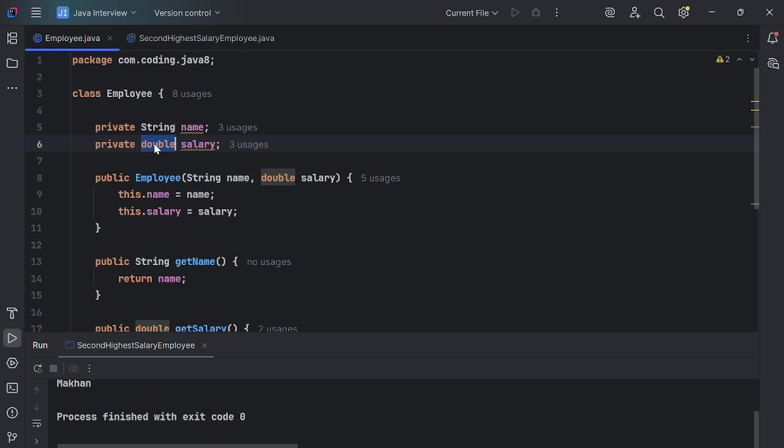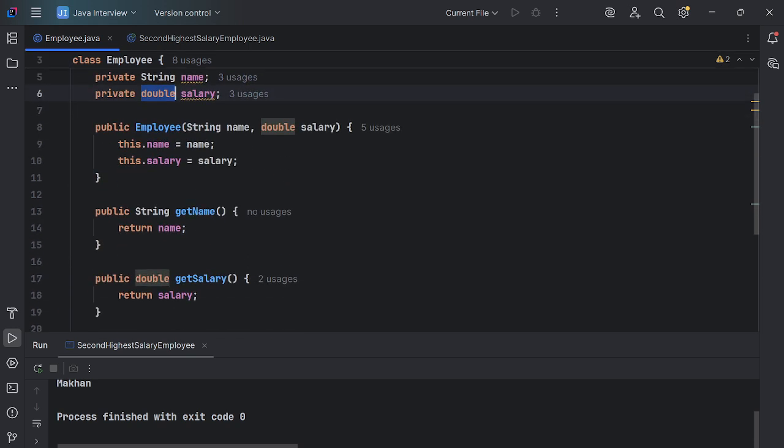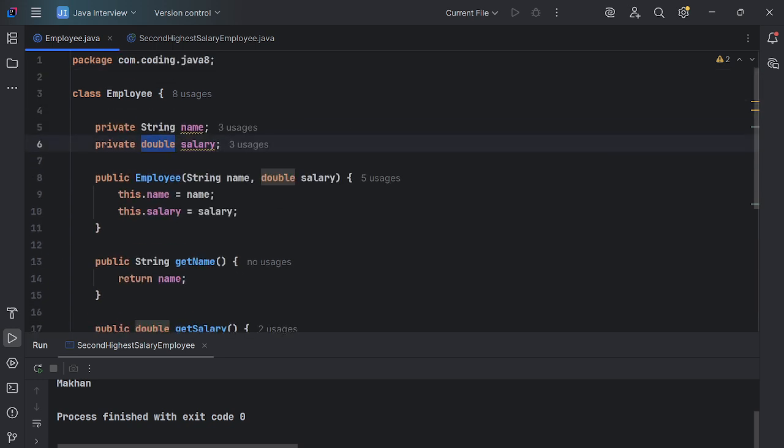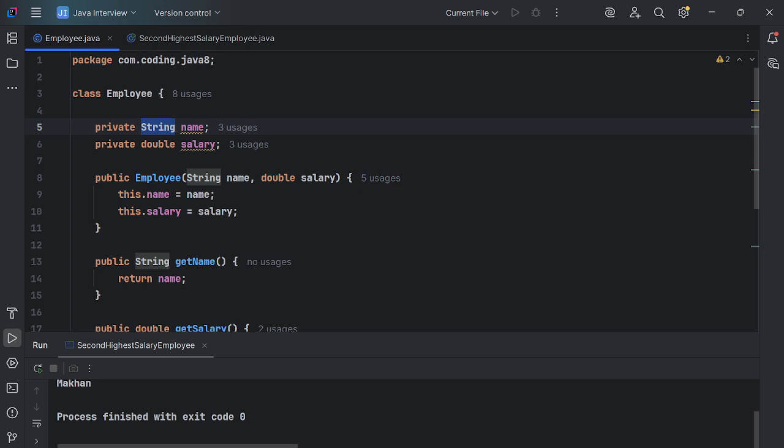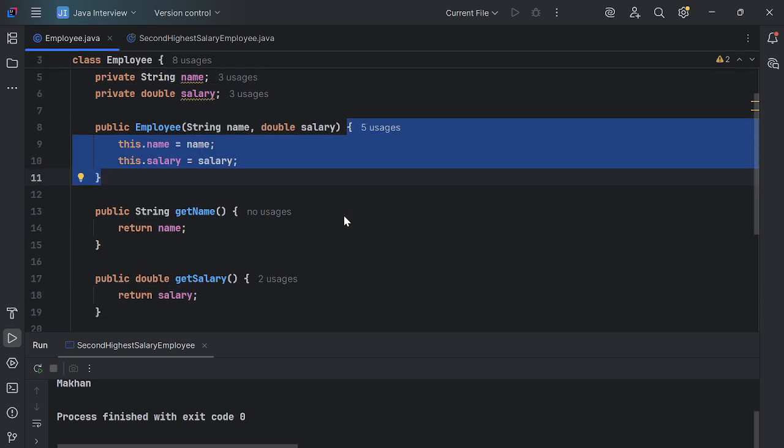So we should usually take double, and sometimes the salary is given in decimal values also. So we should take double only for salary, guys. We should not take integer usually. So that's why I have taken double. Even if we take integer, this is not an issue, but it is best practice to use double for salary, guys. And the string name I have taken, and we have created the constructor,